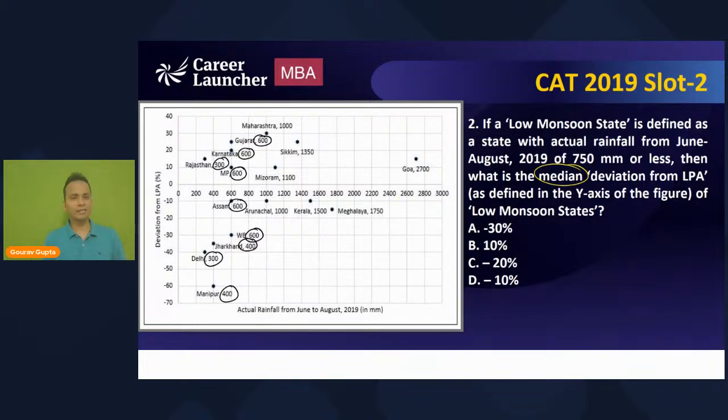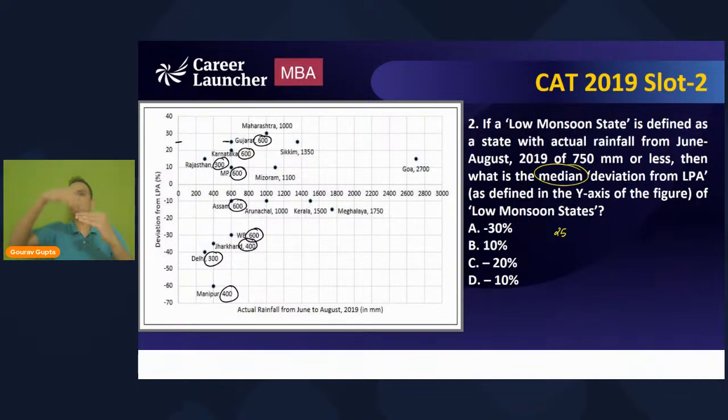So I'll be writing the deviations for all these states in increasing or decreasing order, right? So let's start from the topmost state, Gujarat. As you can see from the data, for Gujarat the deviation is plus 25. So I'm writing all these. Now there is no need to write these values because in the graph these states are actually in decreasing order if you go from top to bottom, and if you go from bottom to top, they are in increasing order. Now these are 9 states. So out of 9 states, what will be the middle term, which one will it be?